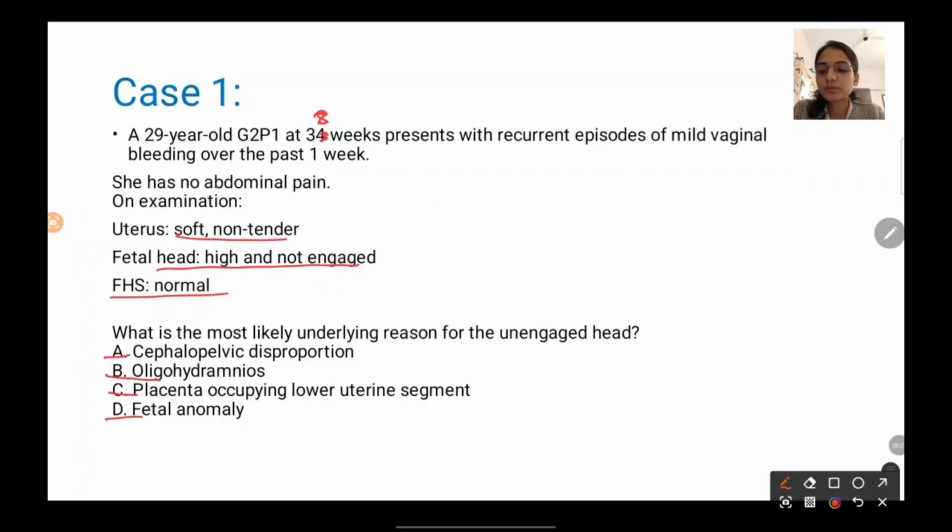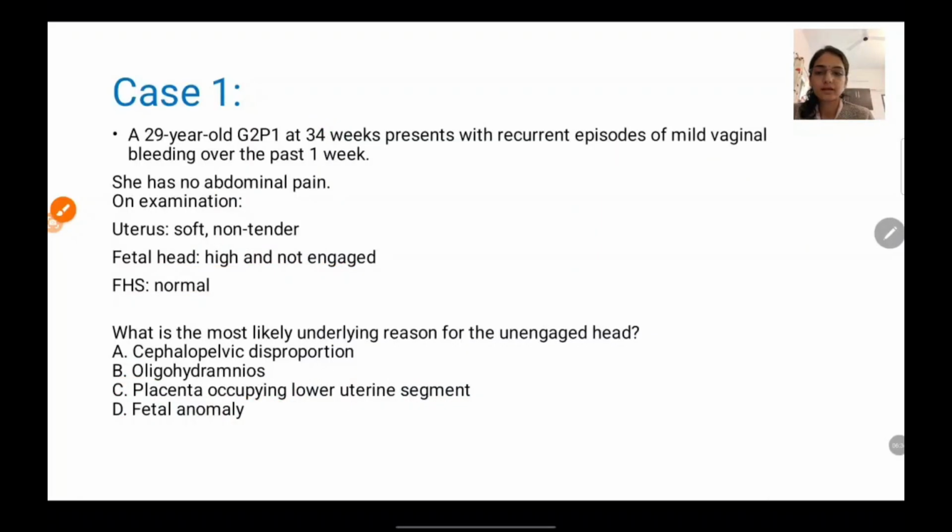So the most common cause here could be placenta occupying lower uterine segment, because there were recurrent episodes of mild vaginal bleeding, and without abdominal pain, uterus is soft and non-tender, FHS are also normal. So the most common cause could be placenta previa, or the placenta occupying the lower uterine segment.